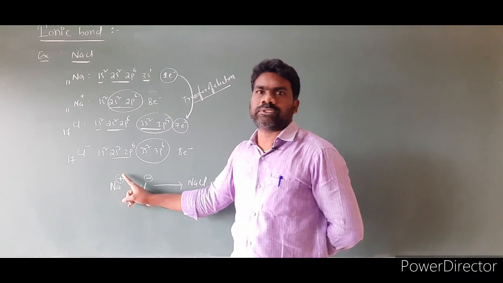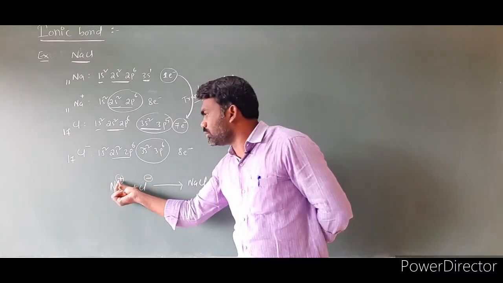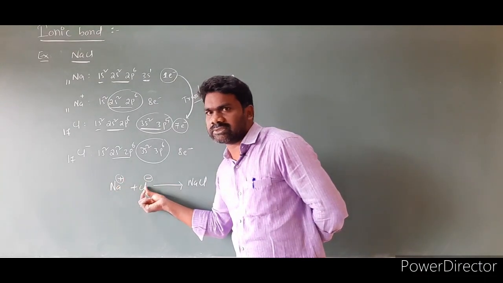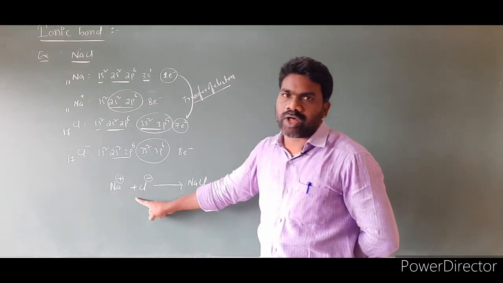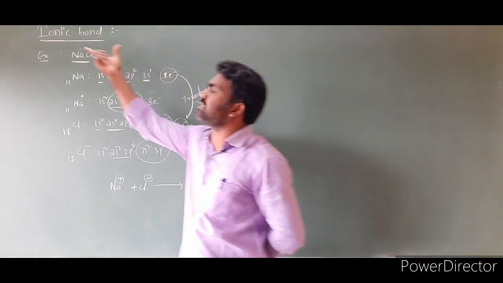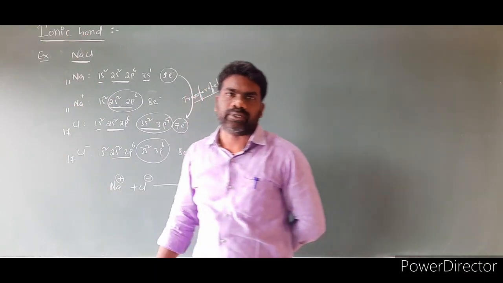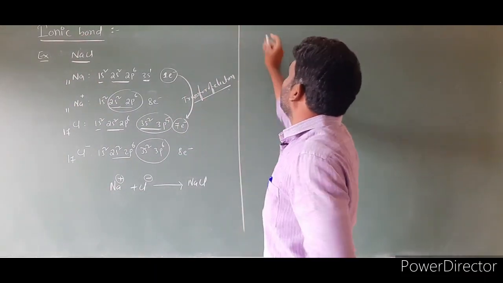The electrostatic force of attraction between the two oppositely charged ions, positive and negative, which are formed by what? Transfer of electron is called as ionic bond. This is the definition of ionic bond. Let us write the sentence.